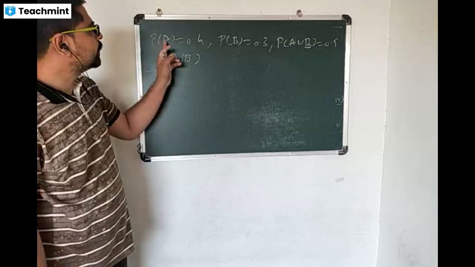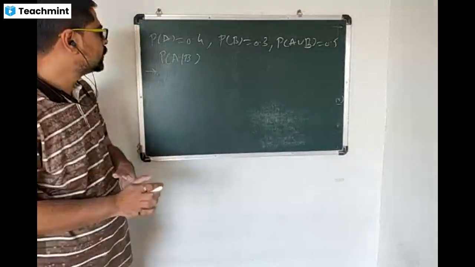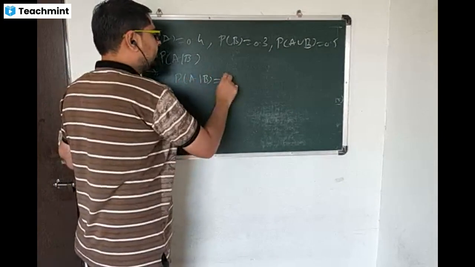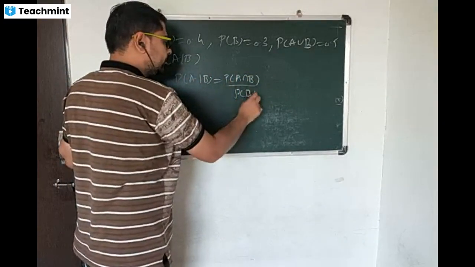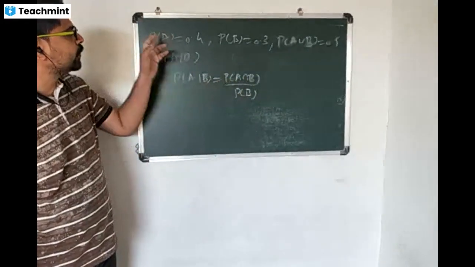तर आपल्याला माहिती आहे probability of A given B साठी आपल्याला probability of A intersection B माहिती पाहिजे. So the formula for probability of A given B is probability of A intersection B divided by probability of B. So आपल्याकडे probability of A intersection B is not given.